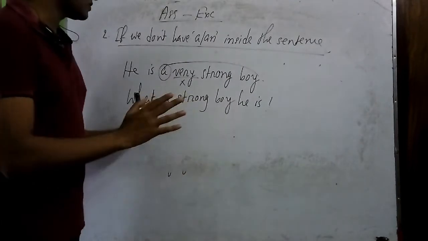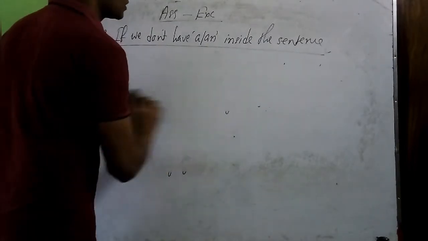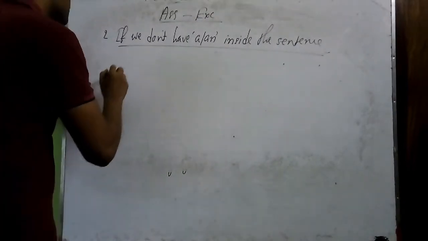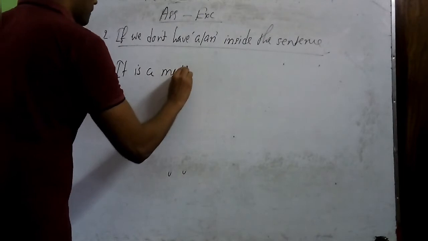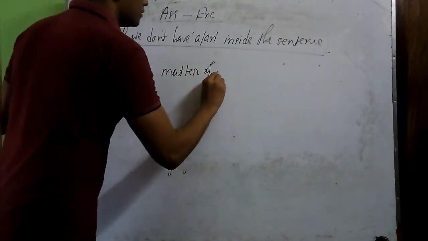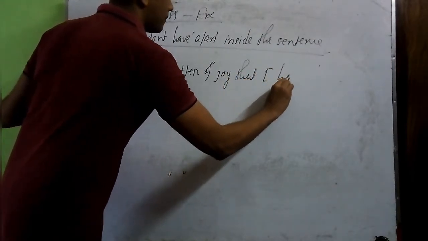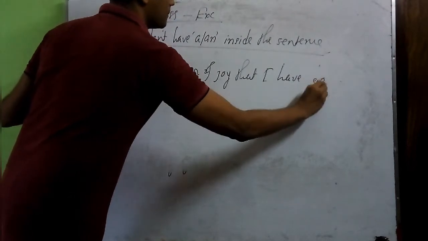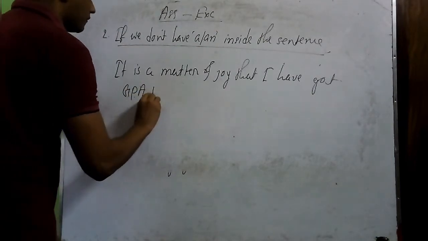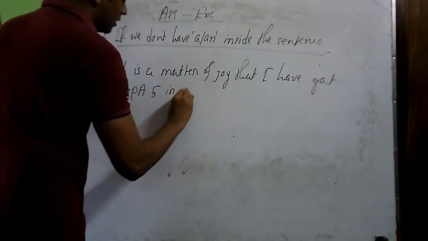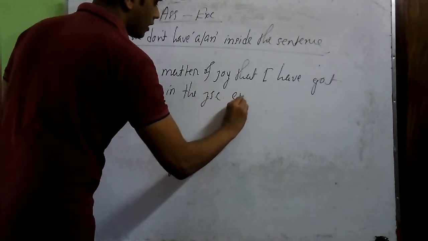So actually we have 2 rules for assertive to exclamatory, but I can give you another example also. Like, it is a matter of joy that I have got GPA 5 in the JSC exam.